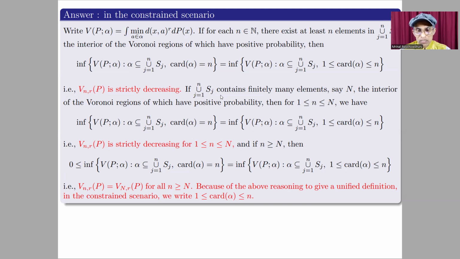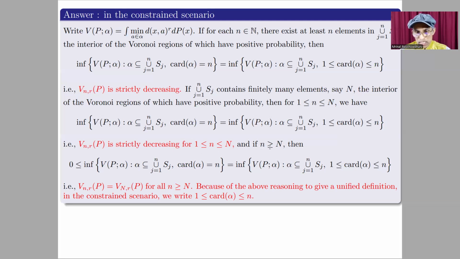Now, if the union over j equal to 1 to n contains finitely many elements, say capital N elements, the interior of the Voronoi regions of which have positive probability, then for any positive integer small n less than or equal to capital N, we have this infimum when cardinal alpha equal to small n is the same as this infimum when cardinal alpha lies between 1 and n. Now, V_{n,r,P} is still decreasing in this case.